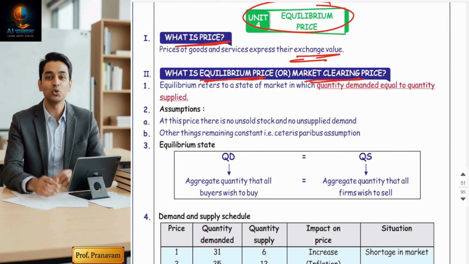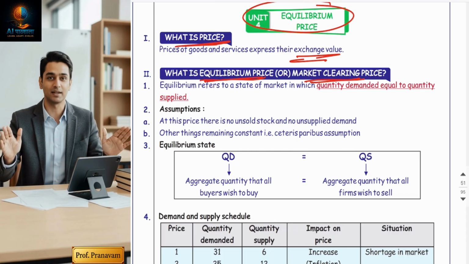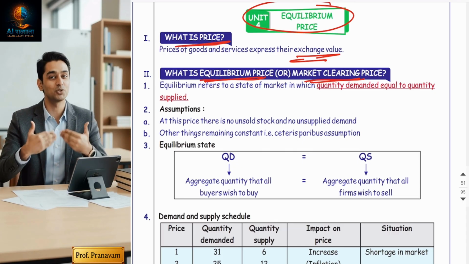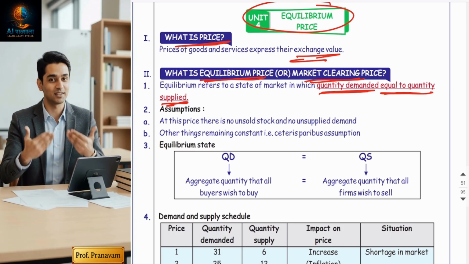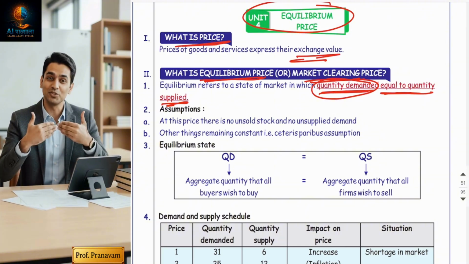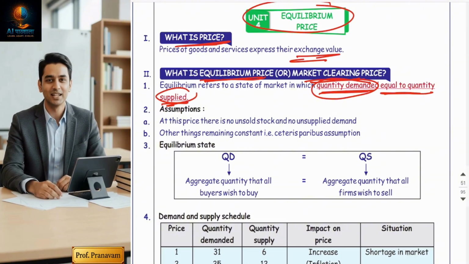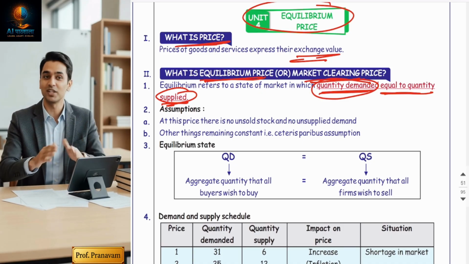See the name, market clearing price, right? Yes, guys. Equilibrium price is the price where quantity demanded equals quantity supplied. Now here quantity demanded means the aggregate quantity that buyers wish to buy, and quantity supplied means the aggregate quantity that firms wish to sell. Friends, it is a very dream situation.